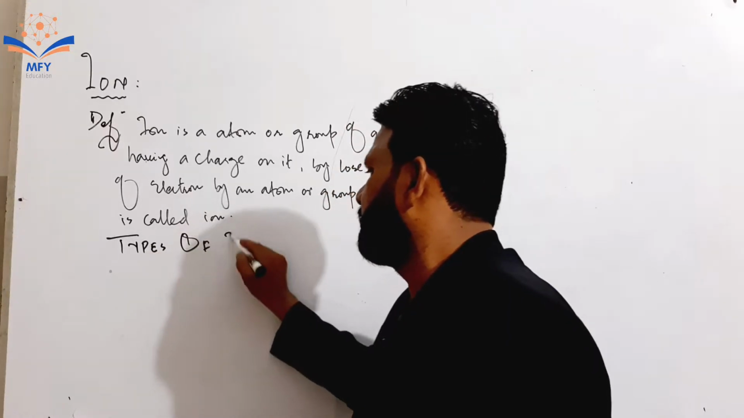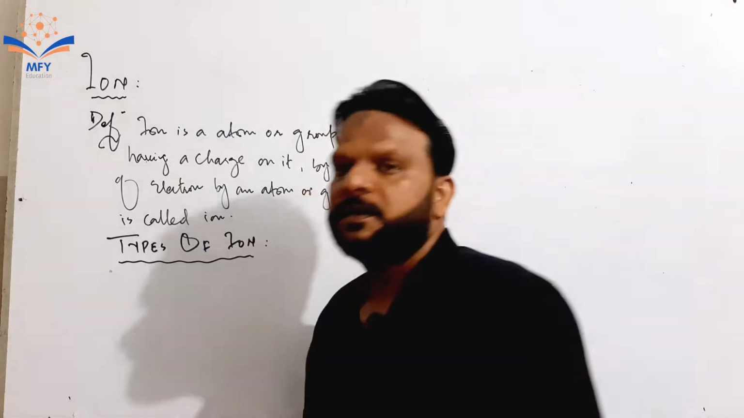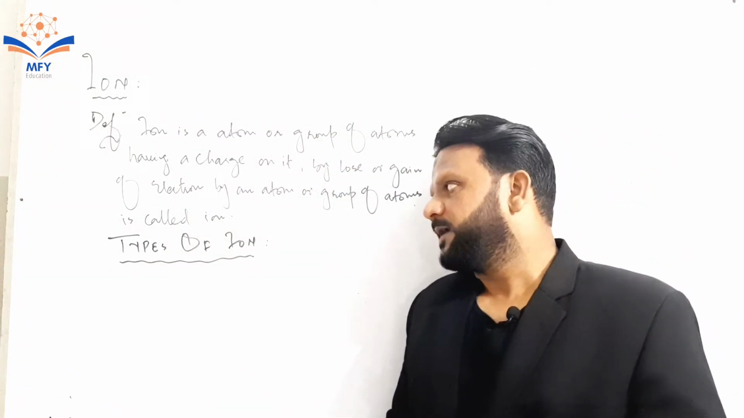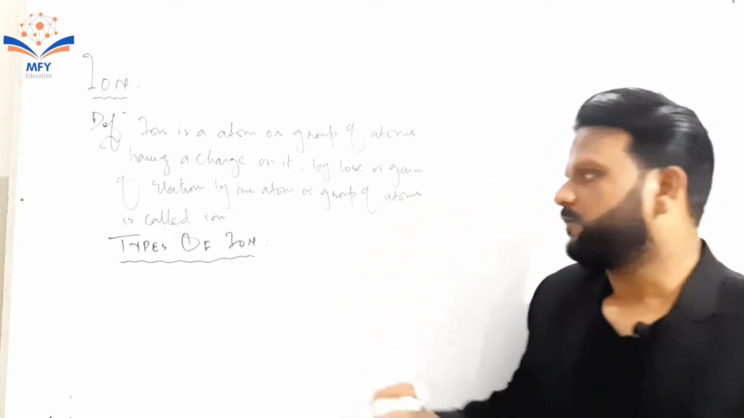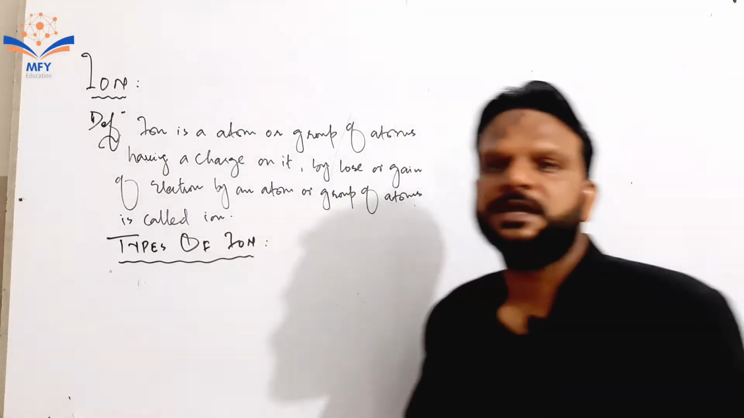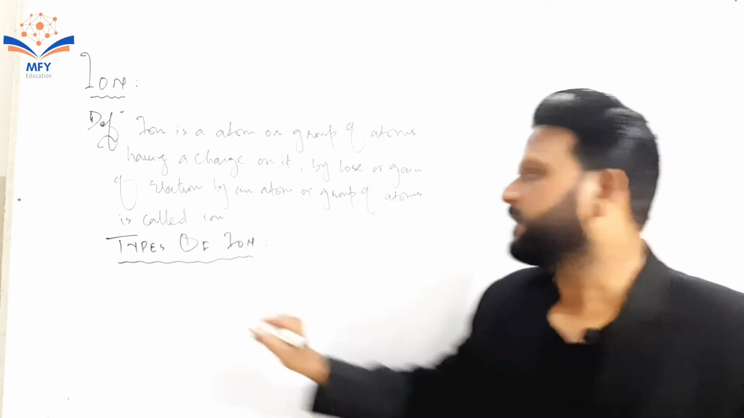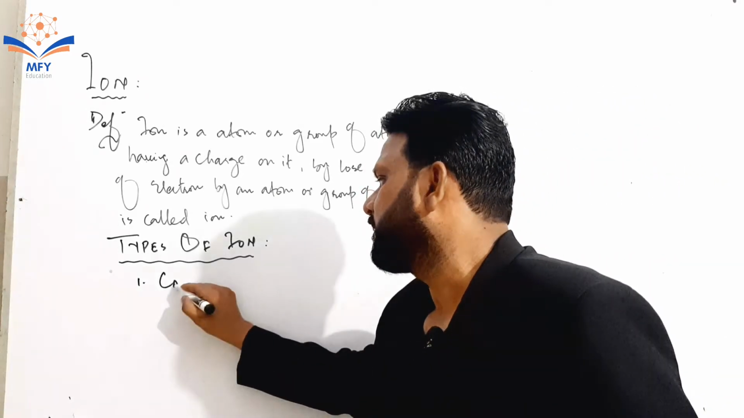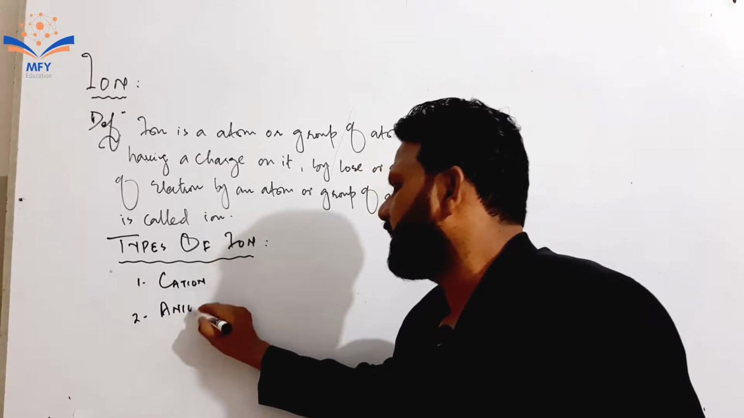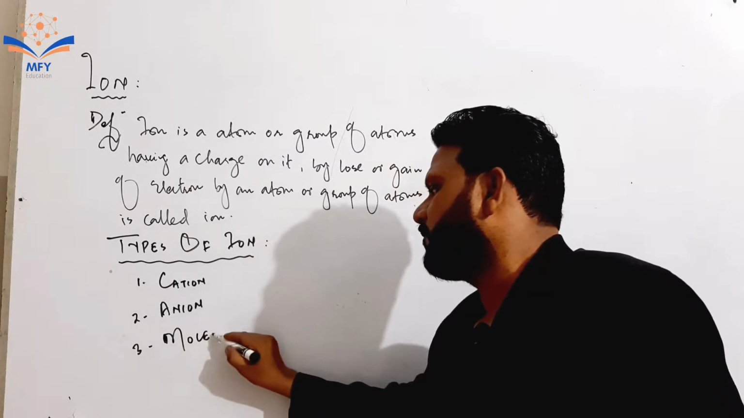If we are going to talk about types of ions, there are basically four types of ion. It means that ions are classified into four categories. Number one is cation. Second one is anion. Third is molecular ion,